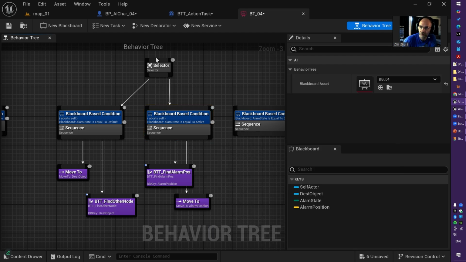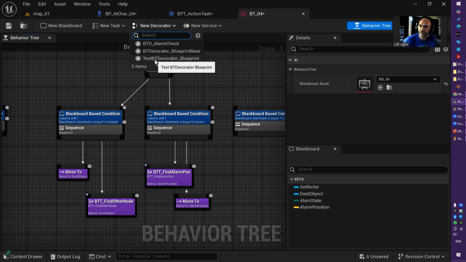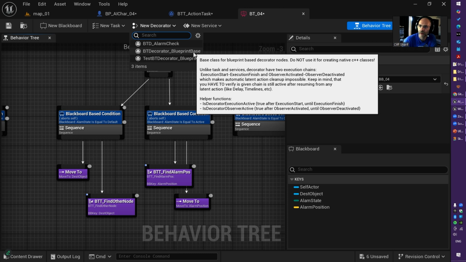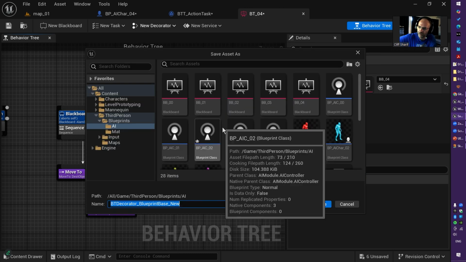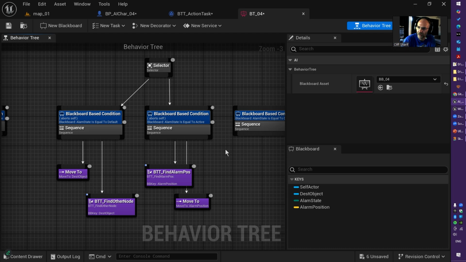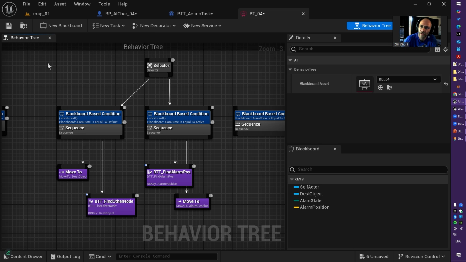How to make a decorator? You just go on top, new decorator, this one, BT decorator blueprint base, and you click on it. It asks you where you want to save it. Just call it BTD, Behavior Tree Decorator, underscore the name you want, and you have the custom decorator implemented. Same as a service, same as a new AI task.